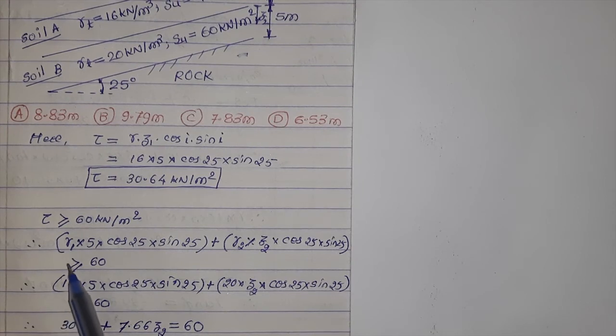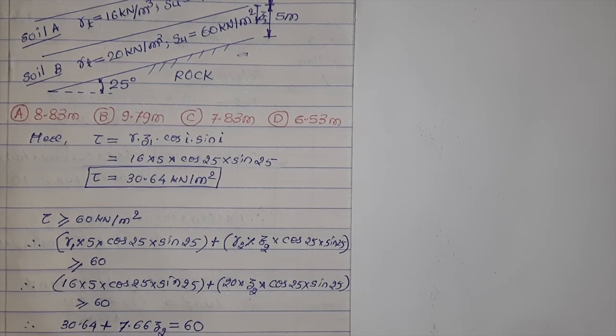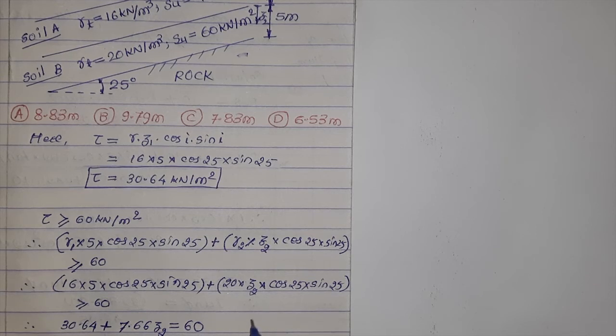After substituting the values of unit weights for soil type 1 and soil type 2, after solving this equation, we will be getting 30.64 plus 7.66 Z2, which is equal to 60. Solving this equation, we will be getting value of Z2. So let us get the value of Z2.